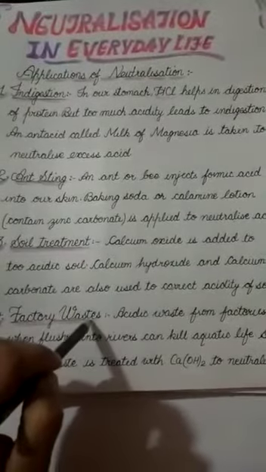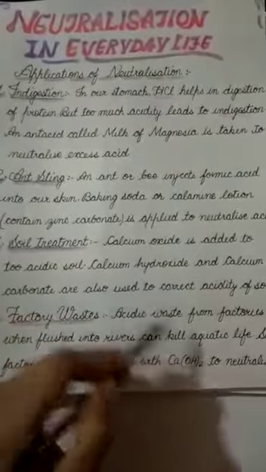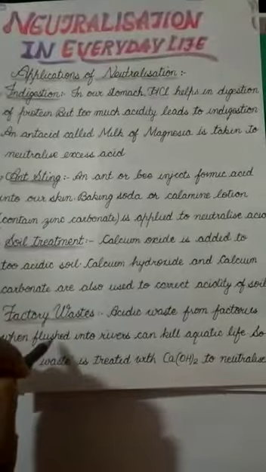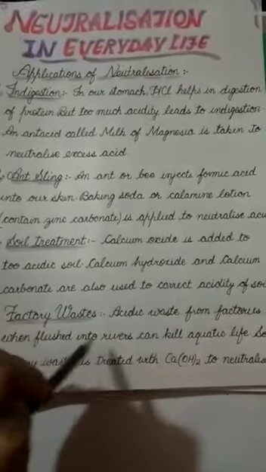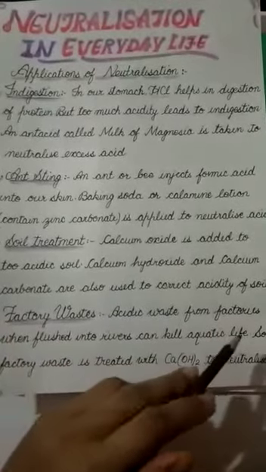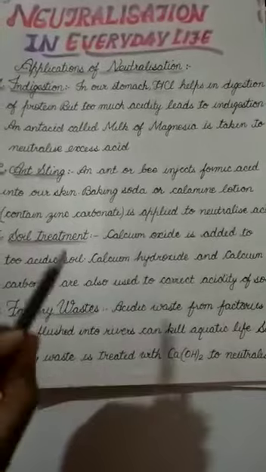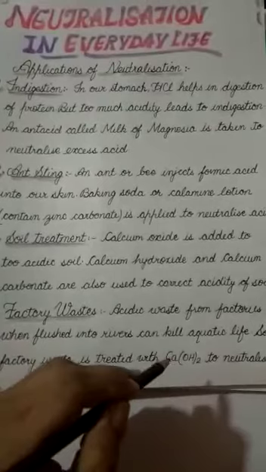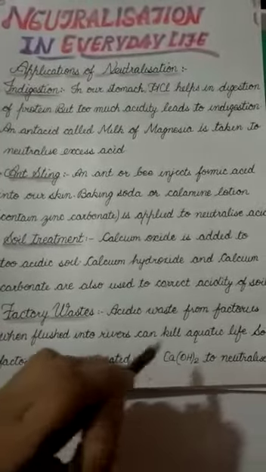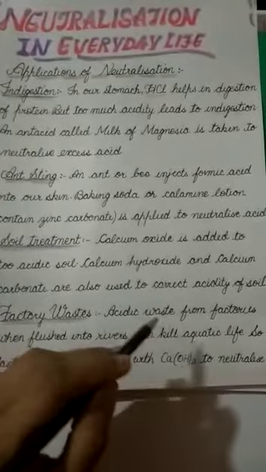The last application is factory waste. Students, as you all know, the waste released by factories always contains acidic substances. When these wastes are flushed into the rivers, they can kill the aquatic life present inside the rivers. To get rid of the excessive acidic waste, these wastes are treated with calcium hydroxide. Calcium hydroxide is a base. When the wastes are treated with calcium hydroxide, they get neutralized.